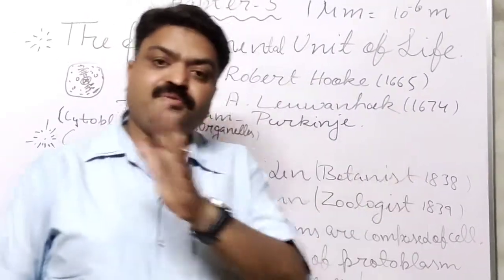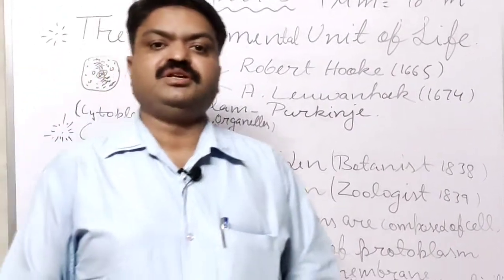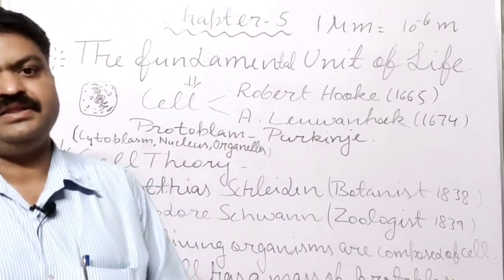So with the help of micrometer, we can measure the size of the cell. So it is about the cell and the cell theory.